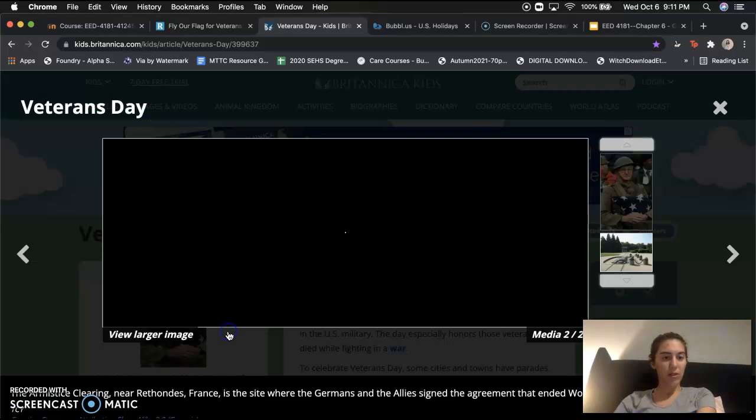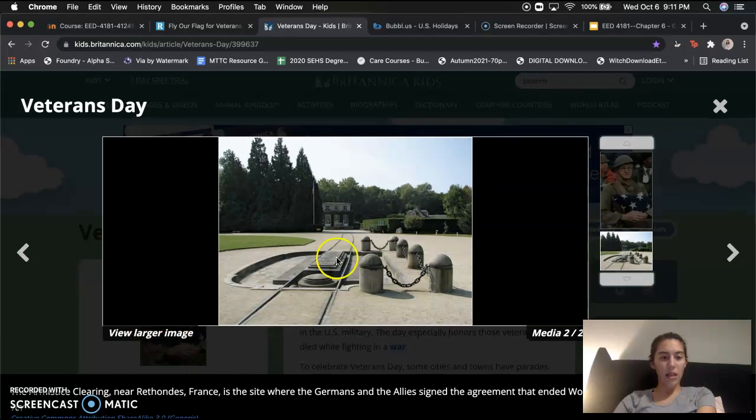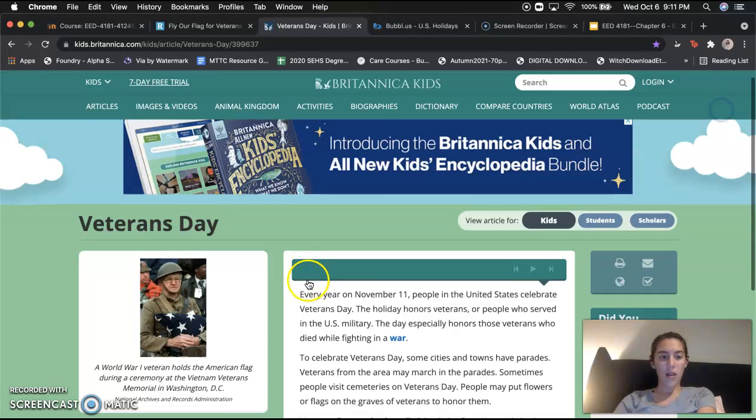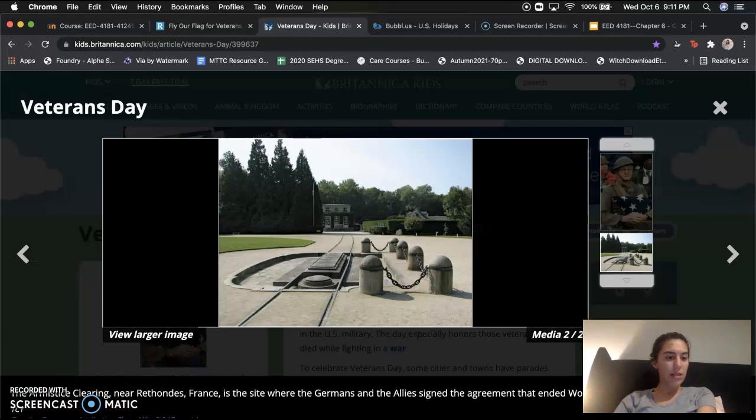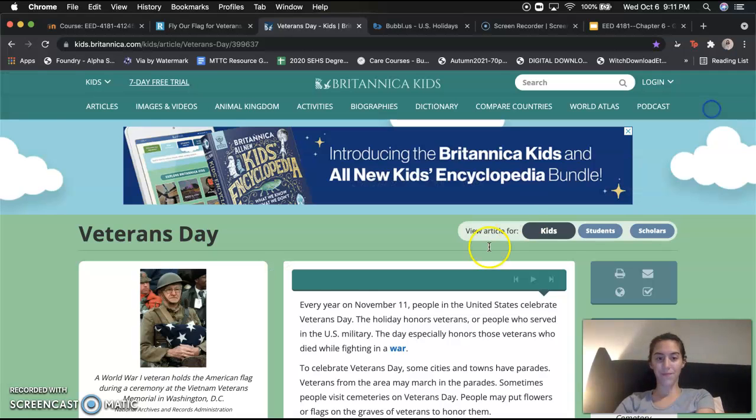And now this picture is, oops, let me click it, there we go. So this is at the Armistice Clearing Site in France, which is where the Germans and the Allies signed the agreement to end World War I. So that is really cool to see a picture of as well, because I didn't even know what it looked like. So you learn something new every day.